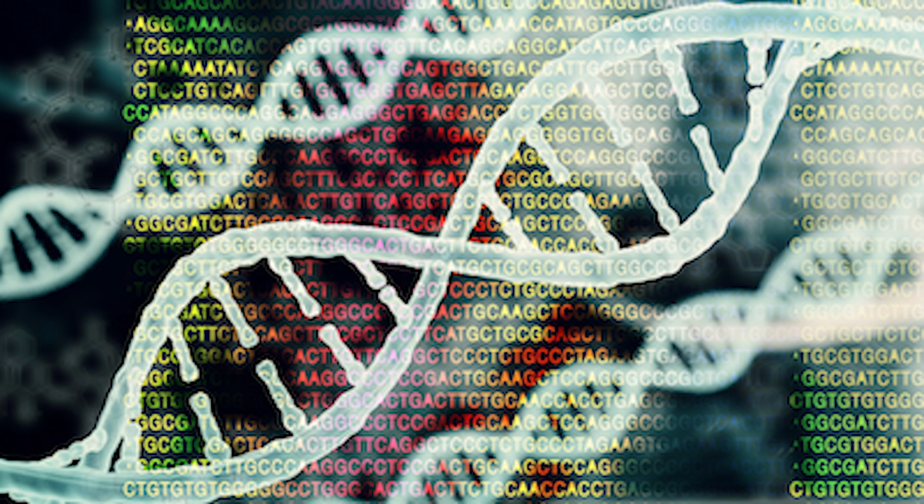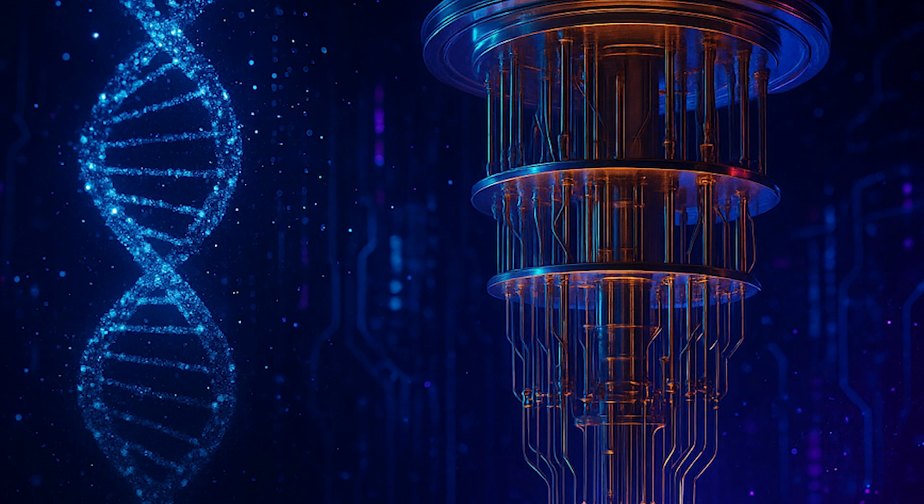But what if we could speed it up? What if we could simulate evolution, billions of years of it, in a matter of days, or even seconds? That's where quantum computing comes in. Quantum algorithms could model entire ecosystems, genomes, or organisms in hyper-detailed parallel simulations. Instead of testing mutations one by one, quantum systems could evaluate all possible variations at once. It's not just accelerated evolution, it's directed evolution, guided by intelligence, not randomness.